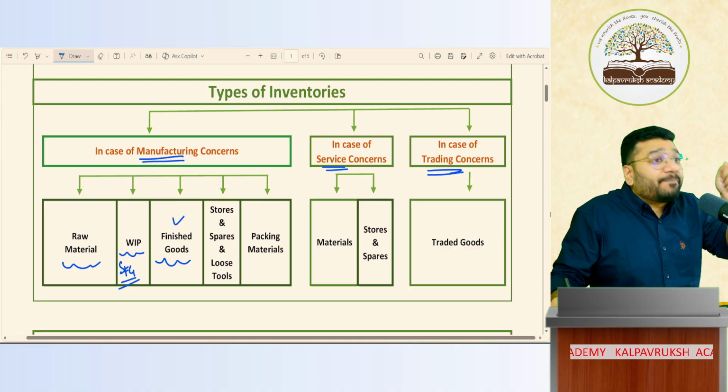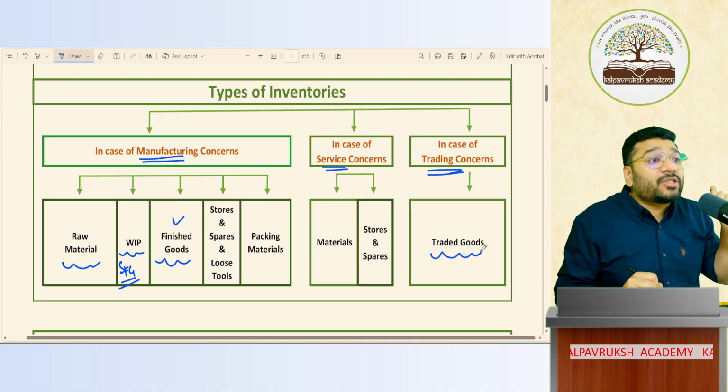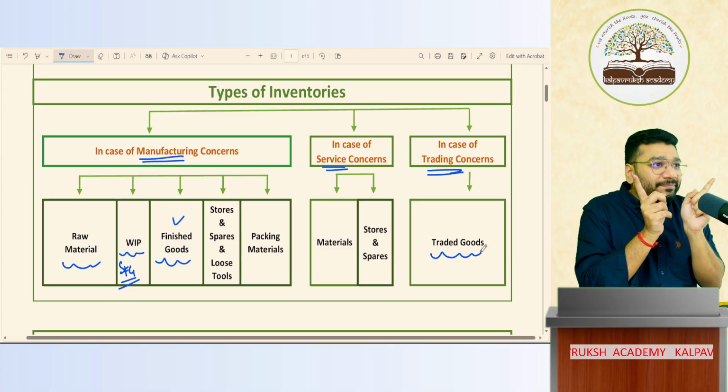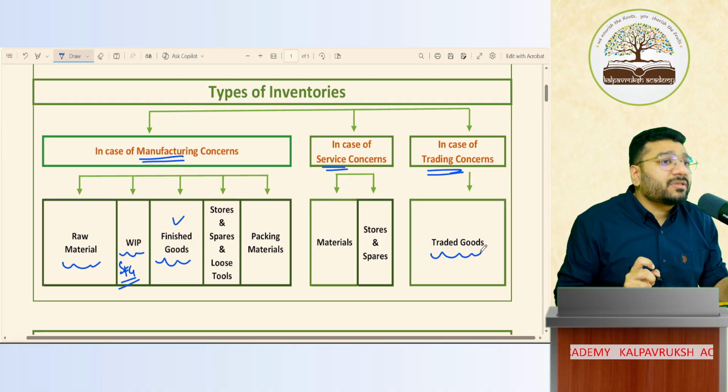So for trading business, the same cake is called traded goods. Both are cake only. But for manufactured, it is called finished goods. For traded, it is called traded goods. Got it? Not got it?